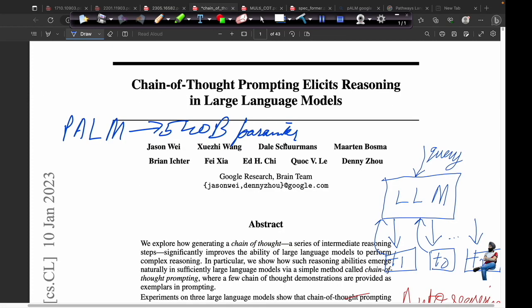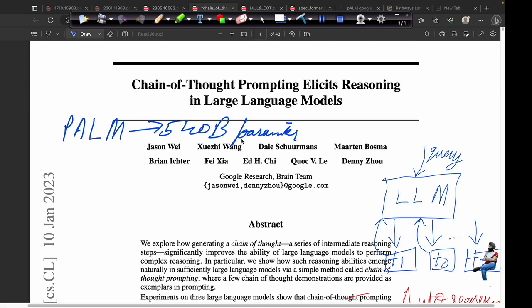And this is the original chain of thought paper by Google. Google used chain of thought prompting in their PaLM model. The PaLM model was a very large language model. It has 540 billion parameters.